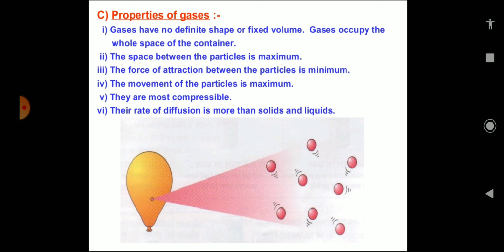They are the most compressible state of matter compared to solid and liquid, as we have seen in the previous activity. The rate of diffusion is more than solid and liquid, as we have seen that oxygen and carbon dioxide diffuse easily in water compared to solid and liquid. So we can say that the rate of diffusion of gases is much faster than that of solids and liquids.